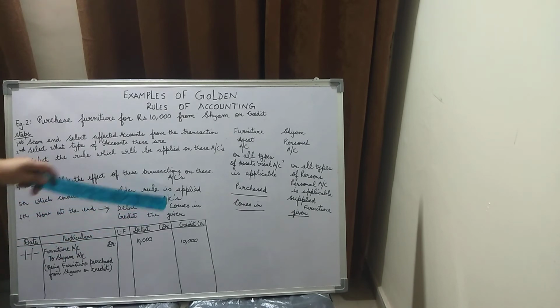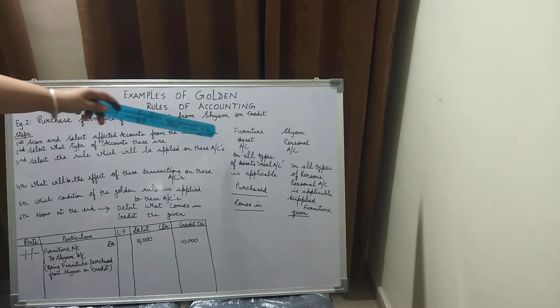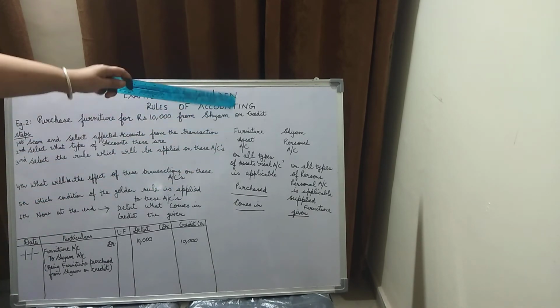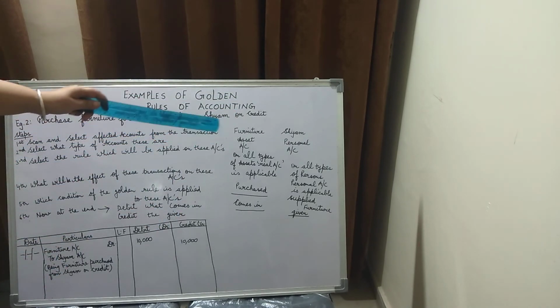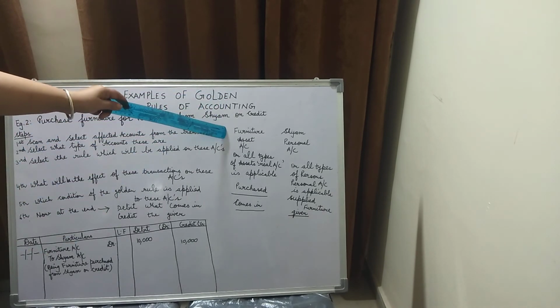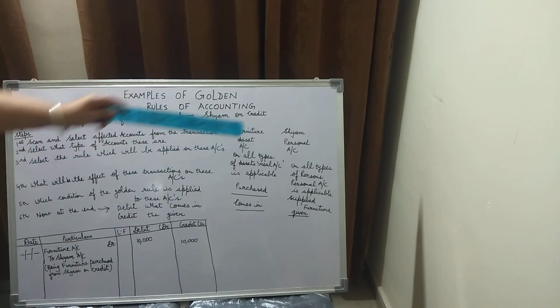So credit the giver. Children, for any example which we cover, any transaction can affect two different categories of accounts. Over here also, furniture is a category of real account, whereas Shyam is a category of personal account. So it is affecting two different types of accounts. So two different types of rule will be applied on the accounts which will be affected by this transaction. The transaction, kindly read it again: purchase furniture for rupees 10,000 from Shyam on credit. So two different accounts are being affected, one real account and one personal account.